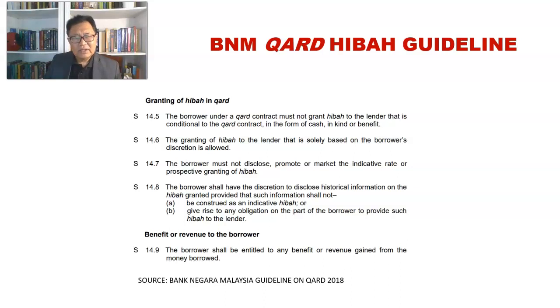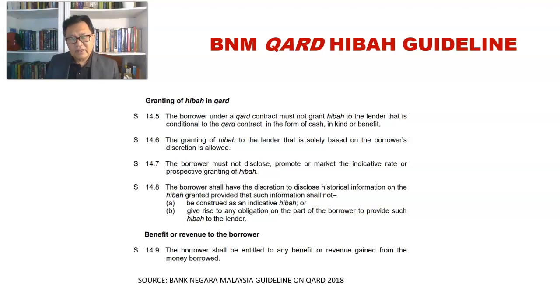As we see, no announcement or indicative rate will be announced, and therefore the Qard deposit under the Casa product is without riba, because no rate is set upon the agreement of the placement, and the hibah is only announced when the placement has matured.